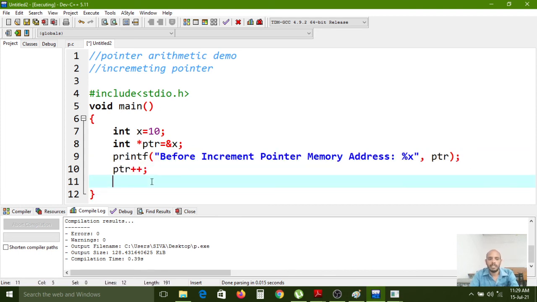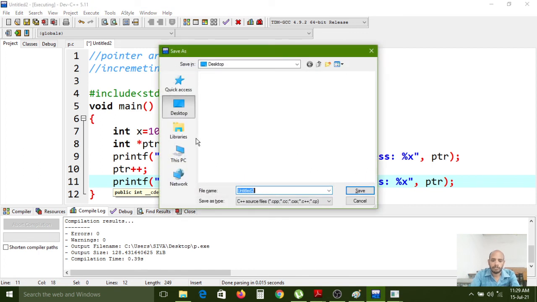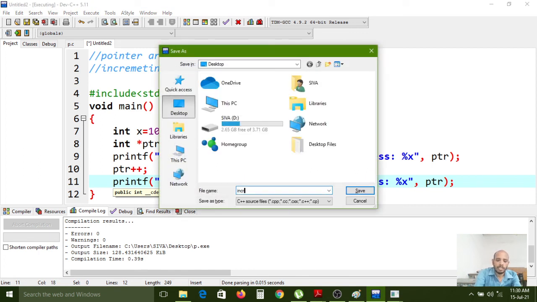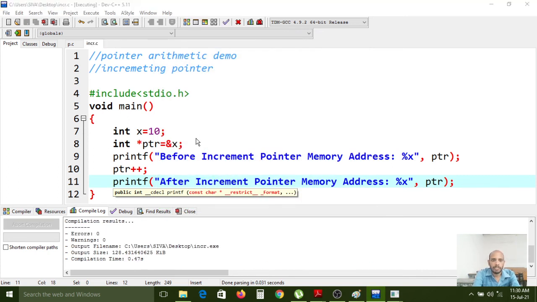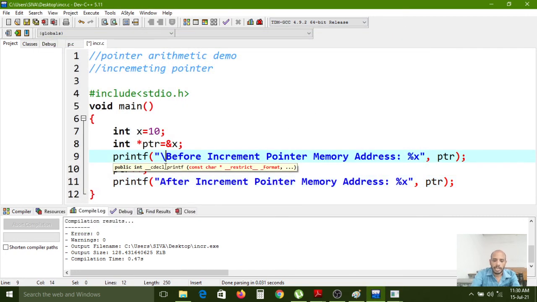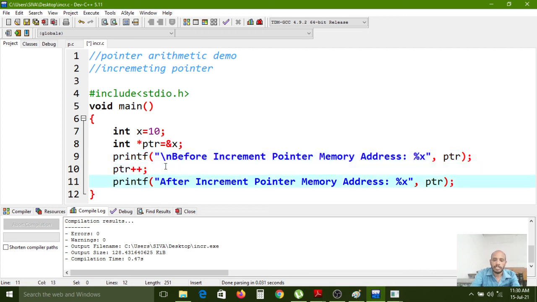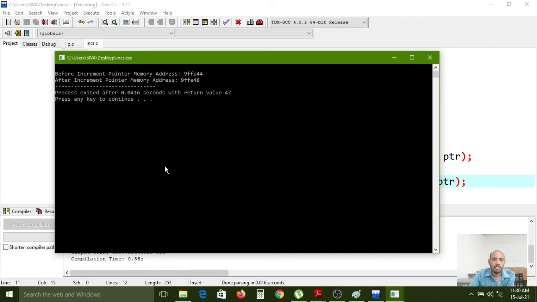Now I am saving this as incr.c. Now I am compiling, now I am executing. Oh, wait, I need \n, it breaks the line. Now I am compiling, now I am executing. What is the value before increment, the pointer memory address? 44, and after incrementing 48. So here 4 bytes are incremented.